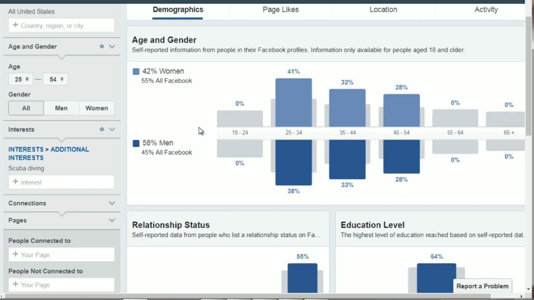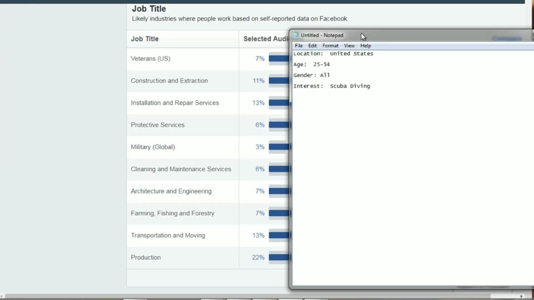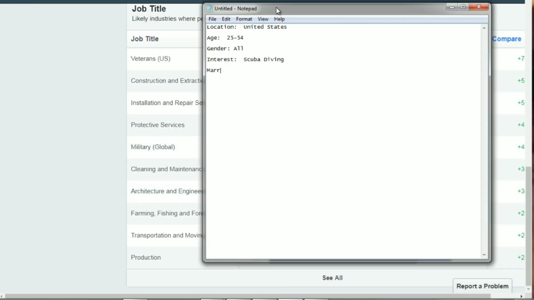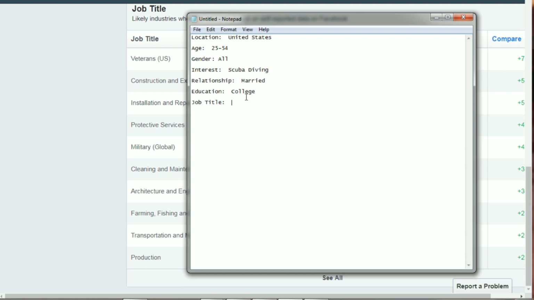All right, scrolling down here, we have relationship status. The majority are married with a college level education. So we'll note relationship, education, and job title. Remember, we see that the majority is production, so we're going to type in production, veterans, installation, repairs, etc. The job title is not necessarily something that we're worried about right now.